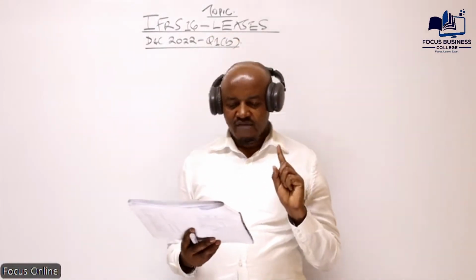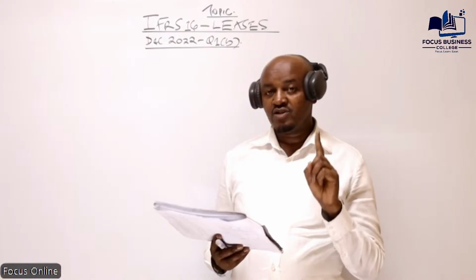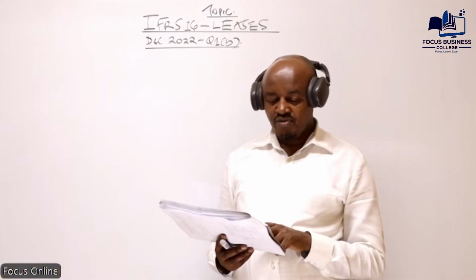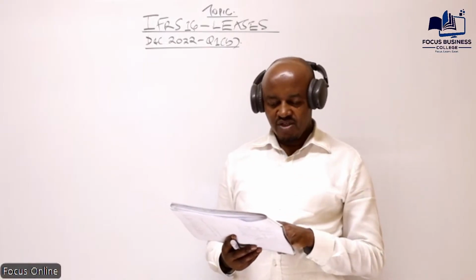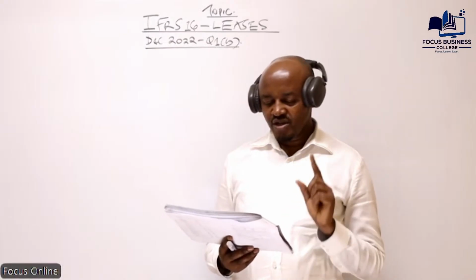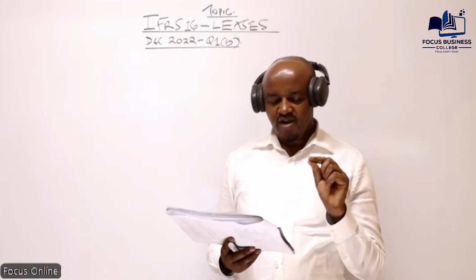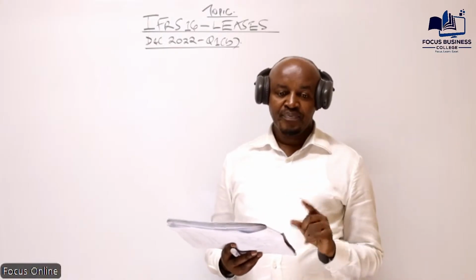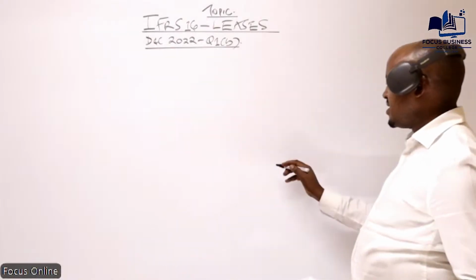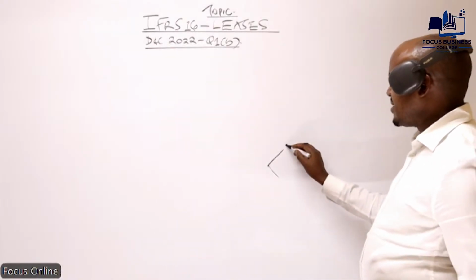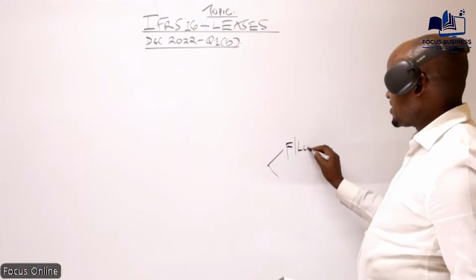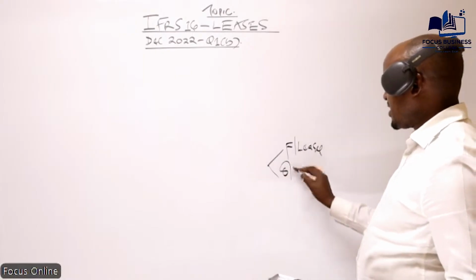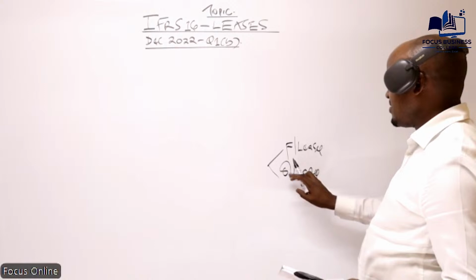Now, the first thing we need to do is to understand what we are required to do. We are required to demonstrate with suitable calculations how this transaction will be accounted for in the books of account of OLC Limited. OLC Limited is the lessor, who is the owner. When the owner of the asset is accounting for the lease, the first thing to do is to determine whether the lease is a finance lease or an operating lease.